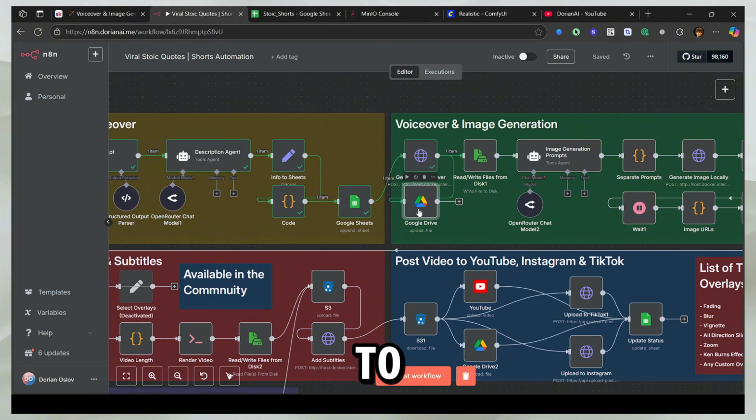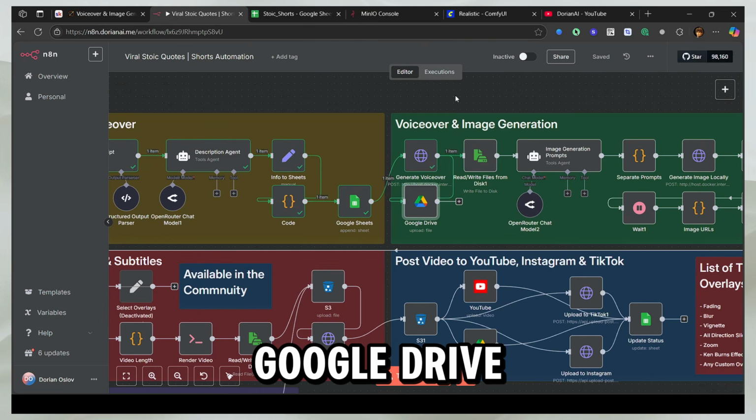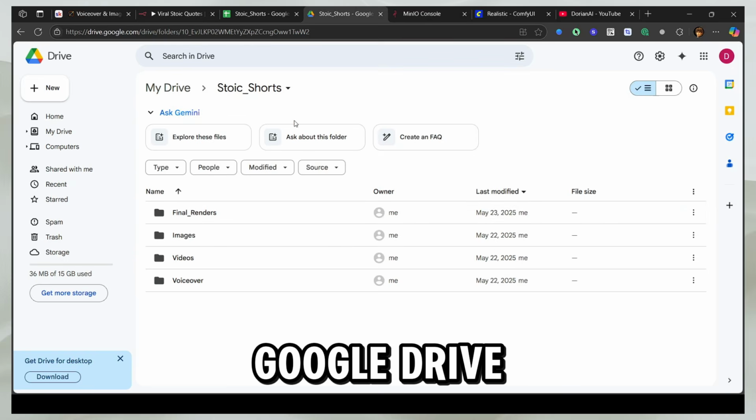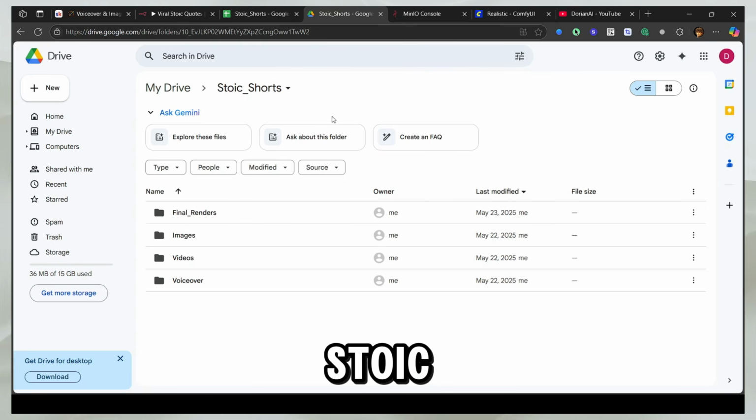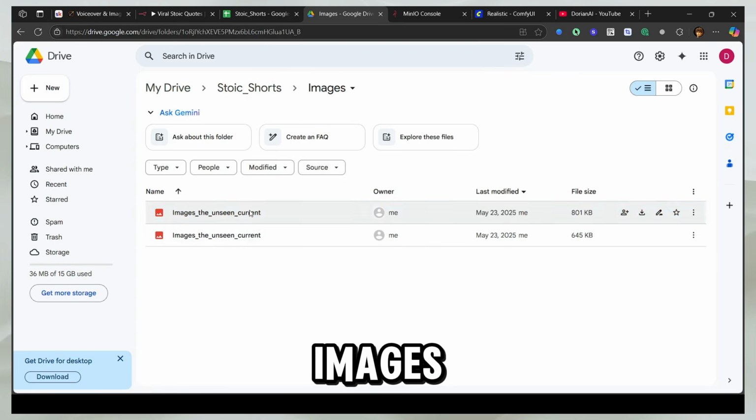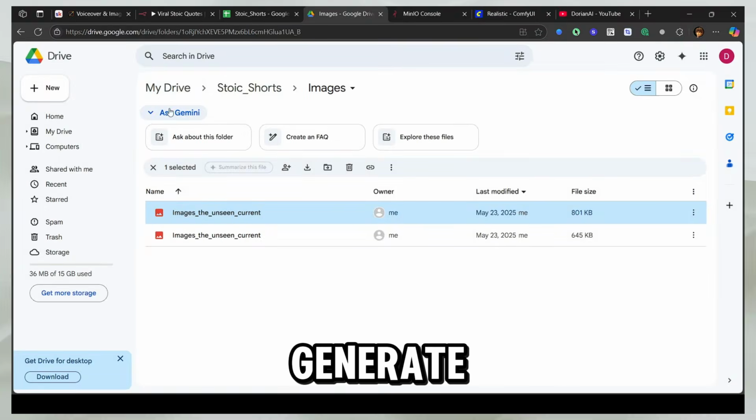The next step is to add the voiceover to Google Drive. You can actually store it locally as well, but just as a failsafe, I'm also adding a Google Drive link so you can have everything online. Let me open Google Drive and show it to you. Here's the Google Drive folder that I've created, the Stoic Shorts folder. In the images folder, there are all the images that I'll show you how to generate right away.